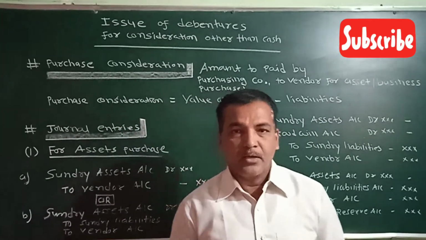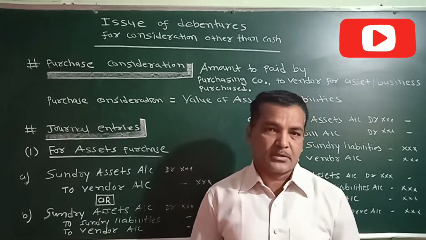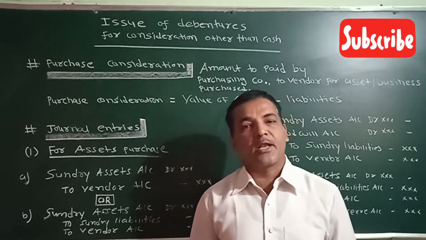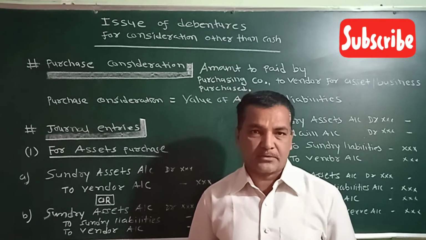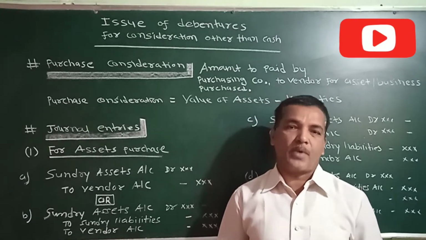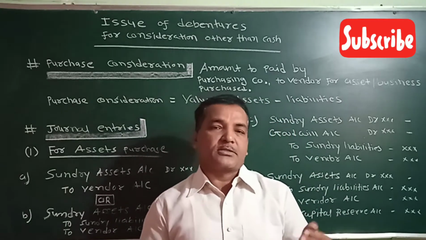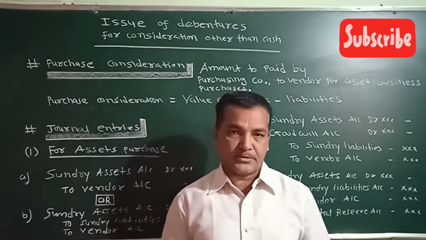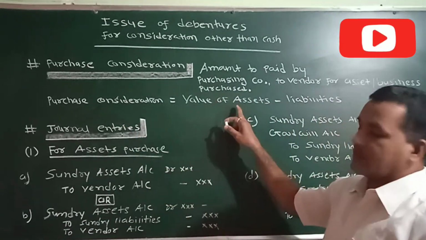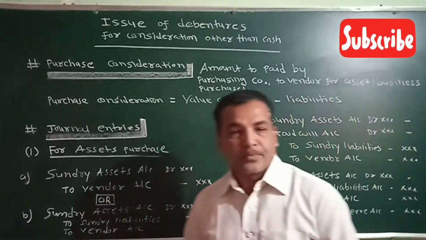Many times an entire business is purchased. So when you purchase a business, you are purchasing not only the assets of that business but also the liabilities. So in that case, if the purchase consideration is not decided, then we have to find it. Purchase consideration is the difference of assets purchased and liabilities. So purchase consideration is equal to the value of assets which we have acquired minus the liabilities.